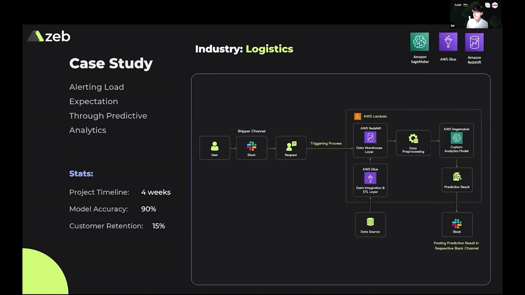Through this implementation and taking it to production, it's resulted in 15% customer retention for the customer.